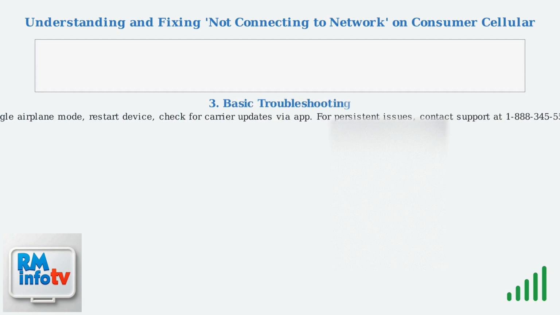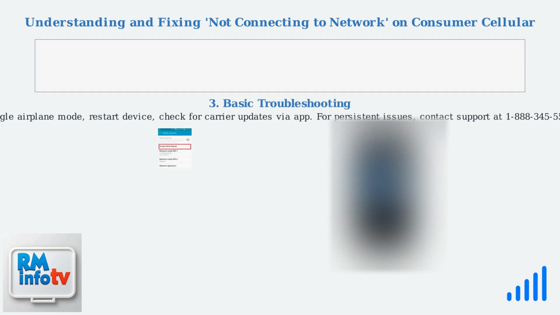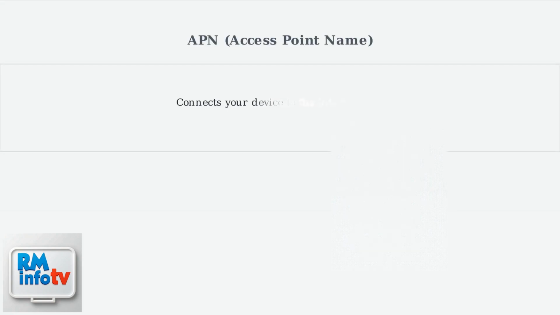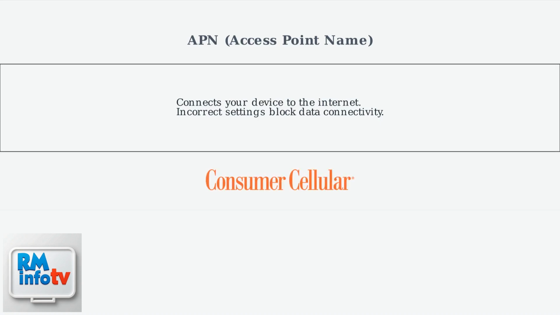For basic troubleshooting, start by toggling airplane mode on and off, then restart your device. Check for any carrier updates through the Consumer Cellular app. If problems persist, contact customer service at 1-888-345-5509 for further assistance.